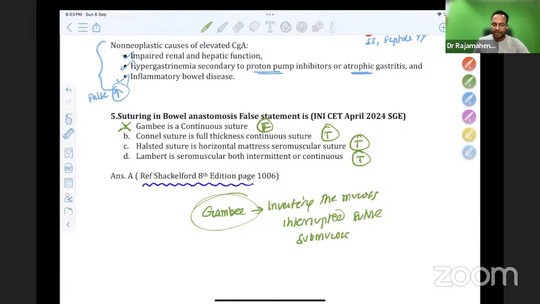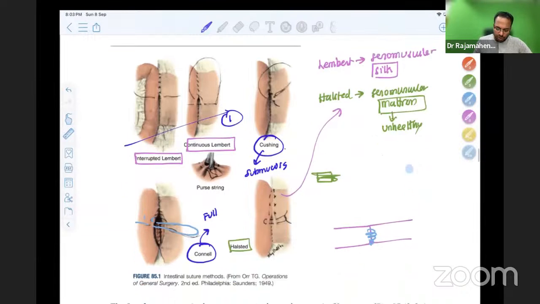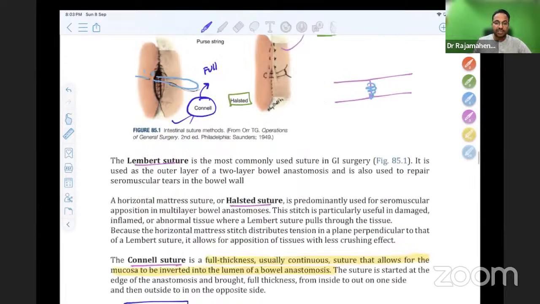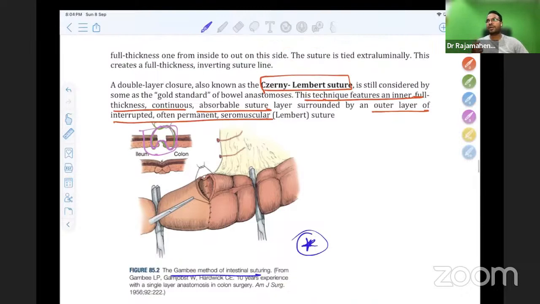The commonly used suture by us in gastrosurgery, as well as by you in general surgery, is the Lambert suture, number one. We don't use Cushing suture, we never use it. We use Cornell suture, yes. Halsted suture I have never used in my practice. So Gambee is a suture which is highly expected in the exam, because this picture is there in image-based questions. Therefore, please remember all these images are from Shackelford. All the images can come as such, so don't forget these images.